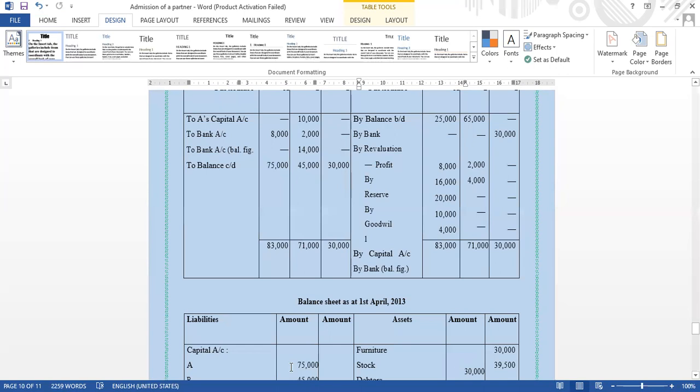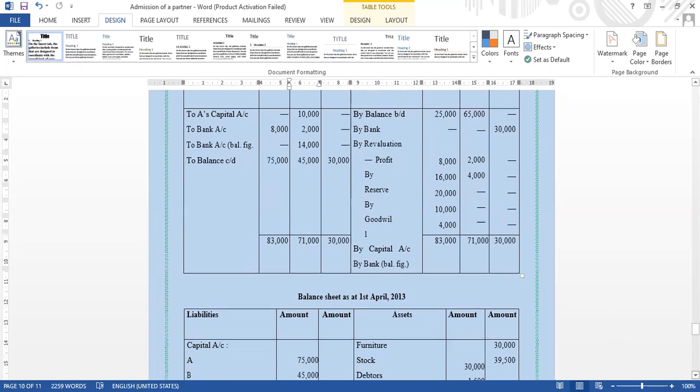In this capital account, 75,000 for A, 45,000 for B, and 30,000 for C. We can write here. Then for A, we will get the balance 4,000, and for B, we will get the balance 14,000. When you are totaling it, for A 83,000, for B 71,000, then for C 30,000.